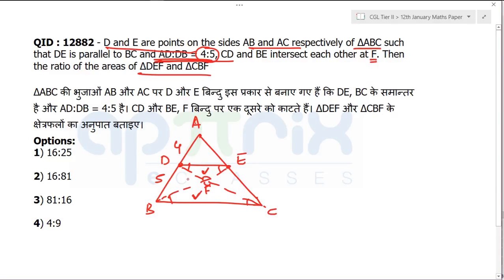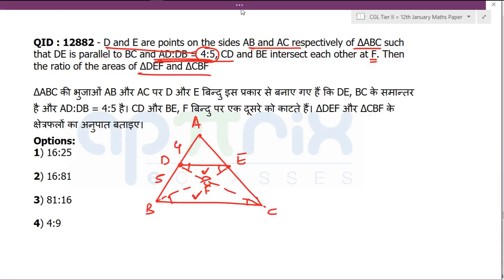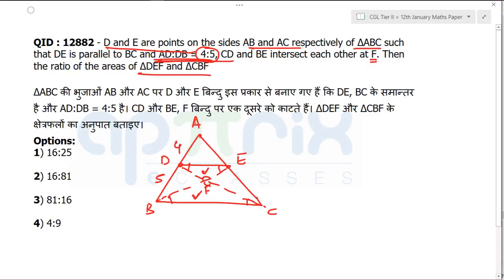In similar triangles, the best thing that happens is that if you want to find the area, the area ratio becomes nothing but the length ratio squared. I call it the scale factor, right? So suppose I'm looking at this particular triangle, which is going to be B, F and C. This is one of the triangles. Now how to figure it out? Understand this.